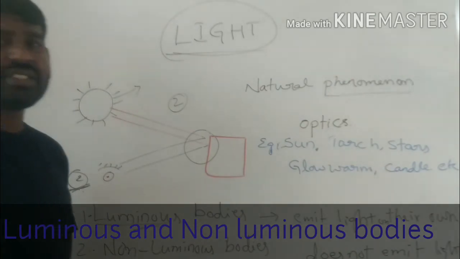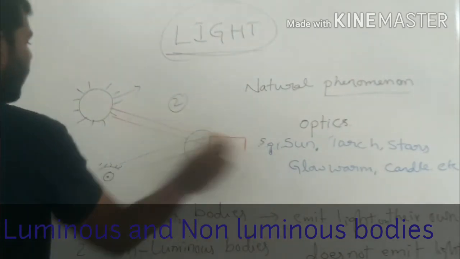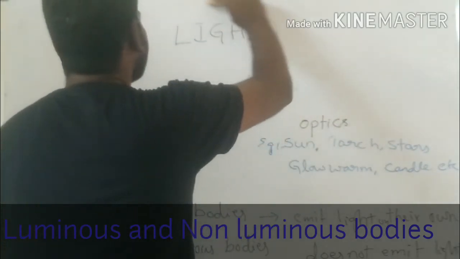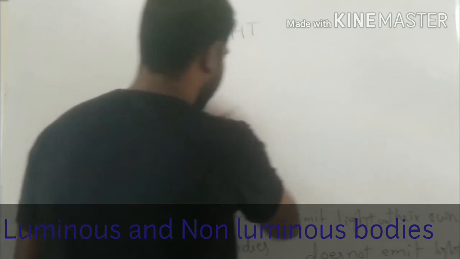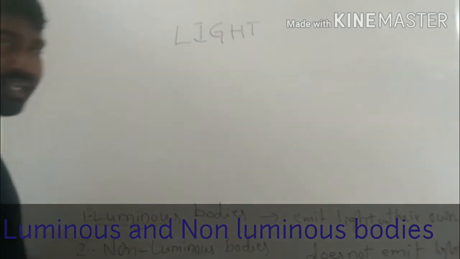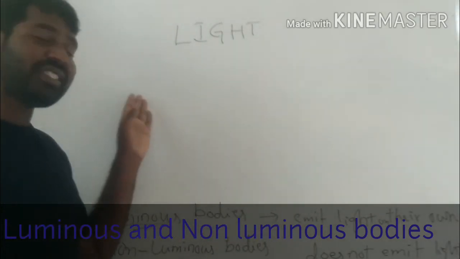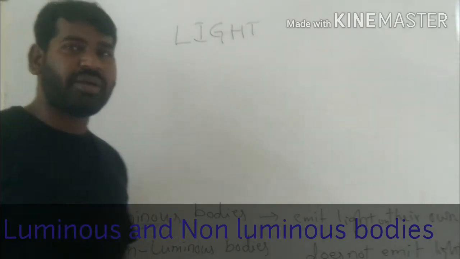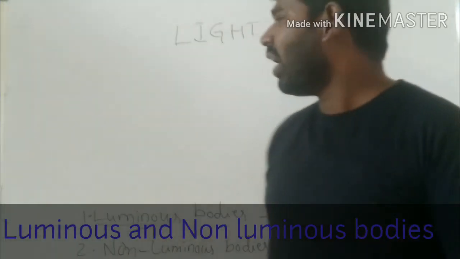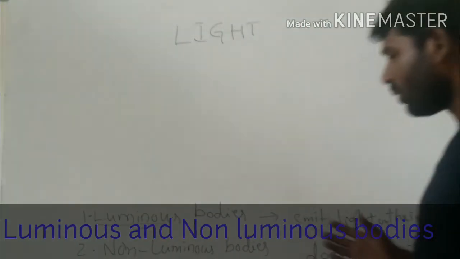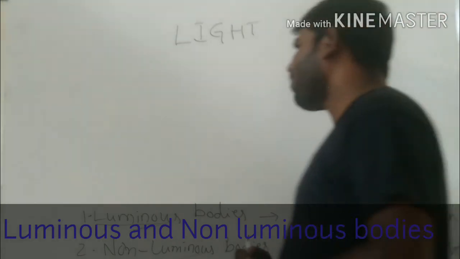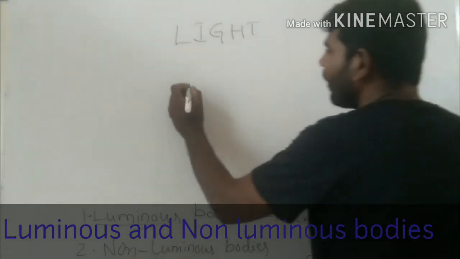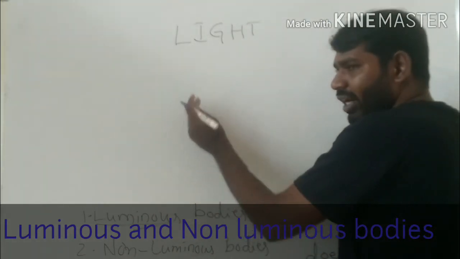Now, non-luminous bodies. What are examples of non-luminous bodies? For example, this whiteboard. Is this whiteboard a luminous body or a non-luminous body? It is a non-luminous object. I am not writing on this whiteboard.